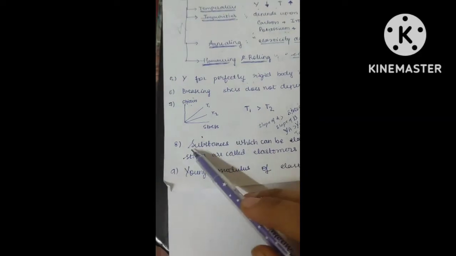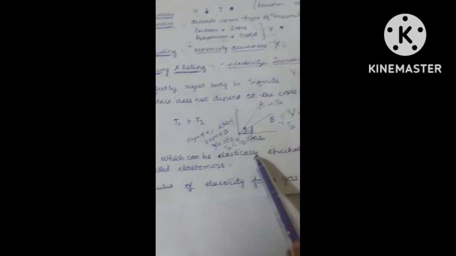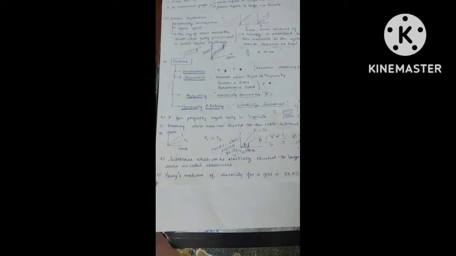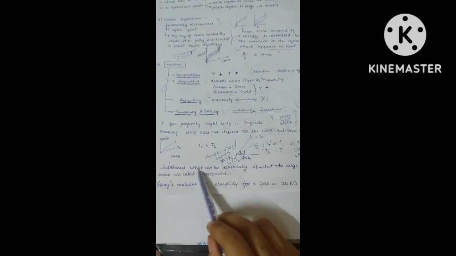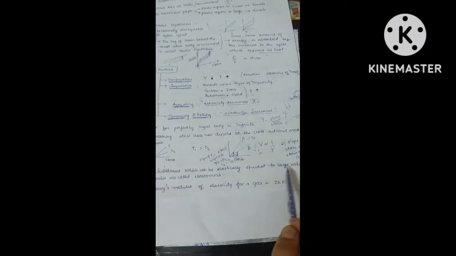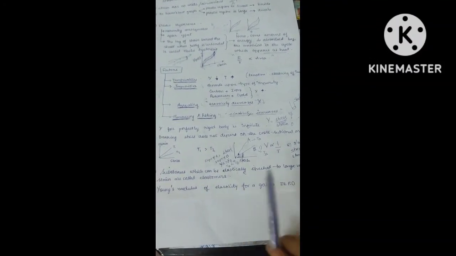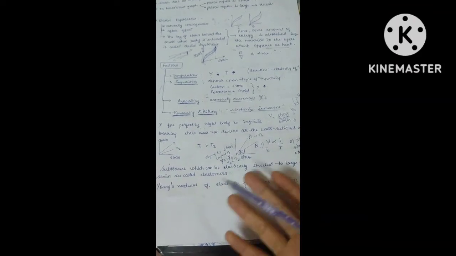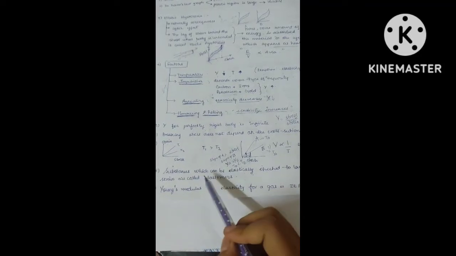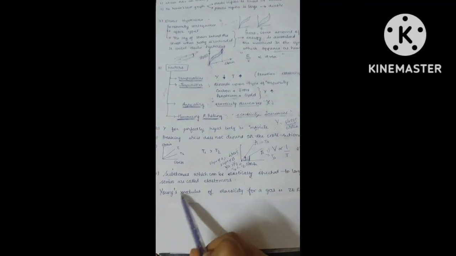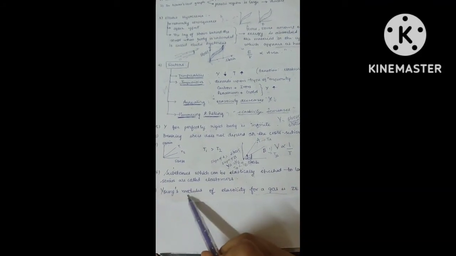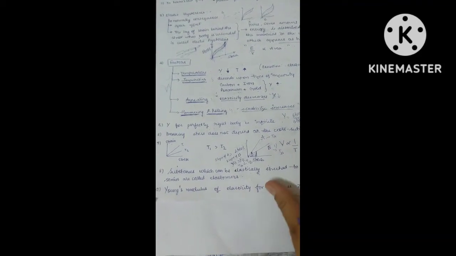Next, 8th important point: substances which can be elastically stretched to a large value, a large amount of strain, are called elastomers. This is very important, clear by the statement only. The more stress you produce, the more strain you can see, they are more elastic, elastomers. Next, Young's modulus of elasticity for a gas is 0, obviously, because liquids and gases don't have Young's modulus.